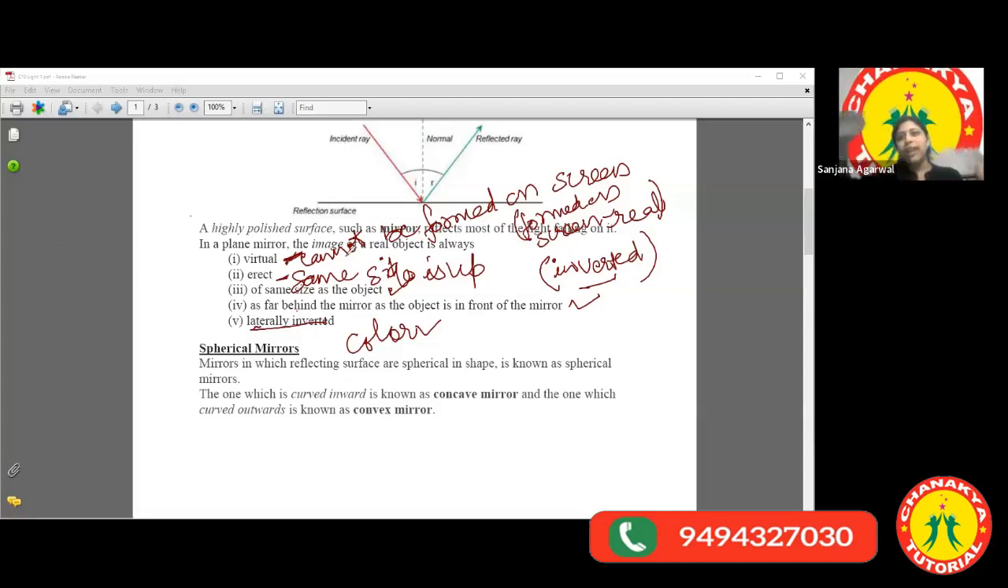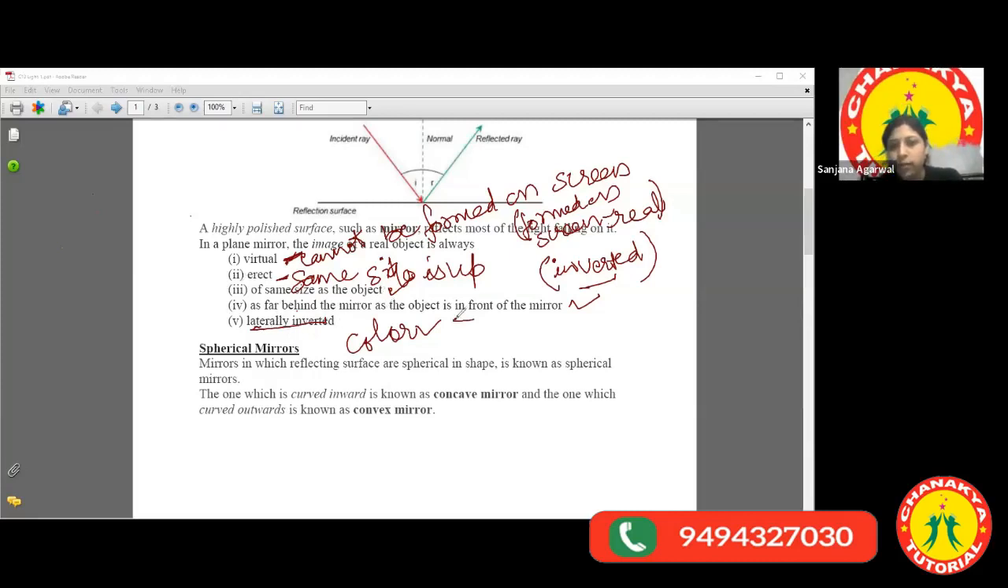So the right side appears left and the left side appears right. So there is inversion, but horizontal inversion. Like my head is up, my legs are down. This is not the case vertically, that in the image I can see my head down and legs up. Only horizontally can I see the inversion. That type of inversion is known as lateral inversion. So one of the characteristics of the image of a plane mirror is that it is laterally inverted.